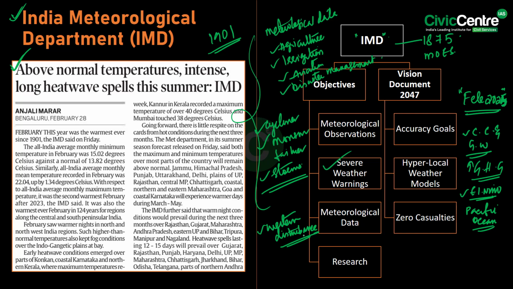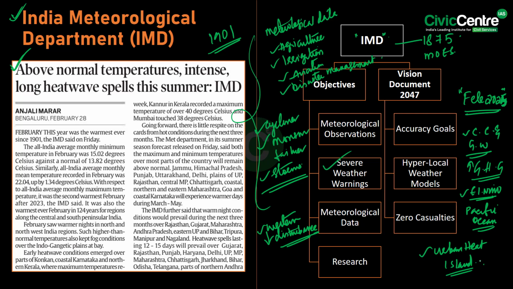Remember, western disturbances bring the cooler air and winter rainfall to North India. And this year, the reduced intensity and frequency have led to fewer cold spells, allowing temperatures to rise abnormally. And also, if you see the urban heat island effect, it further aggravated the situation with rapid urbanization, deforestation, and concrete structures absorbing and retaining the heat, making the cities significantly hotter than the surrounding rural areas.